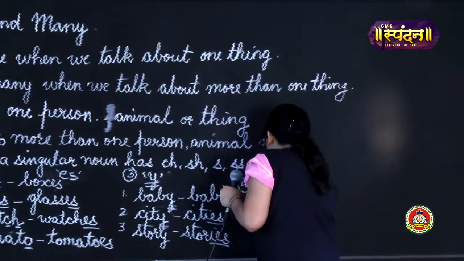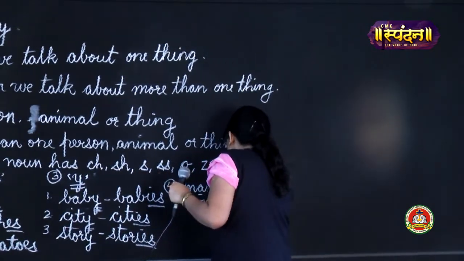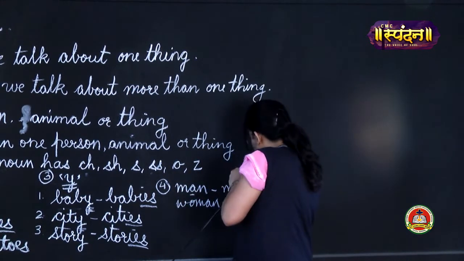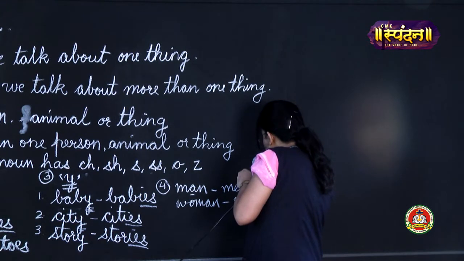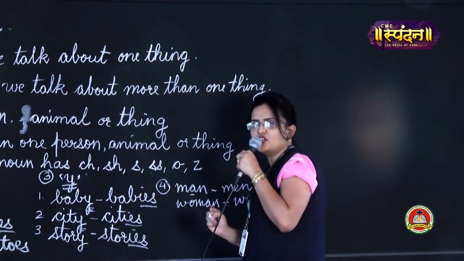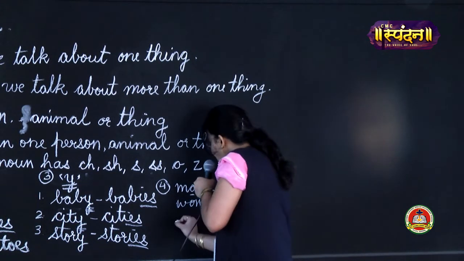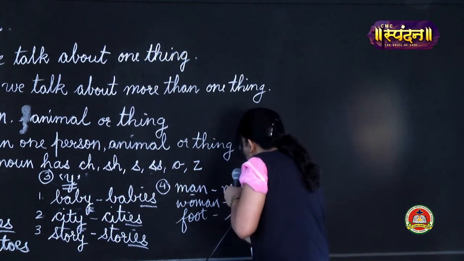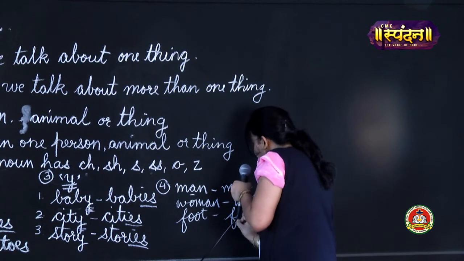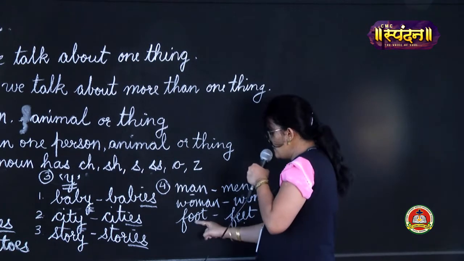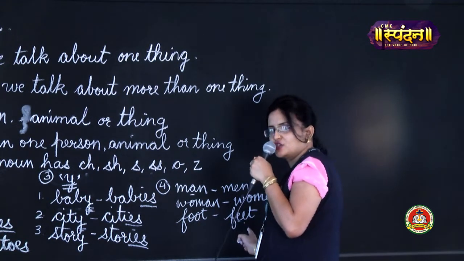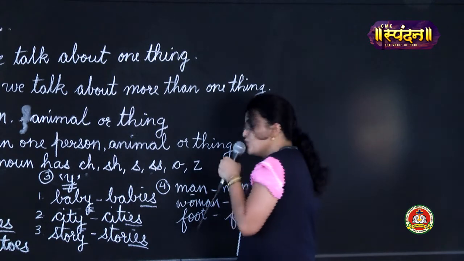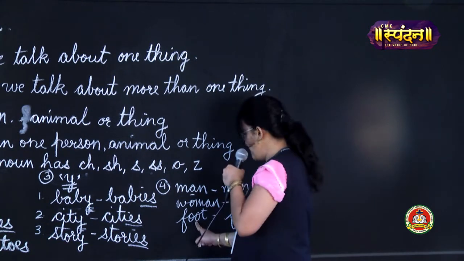Then if I take the other example, woman, again the inside vowel will change and it will change to women. Then if I tell you foot, foot will change to feet. The inside vowels are getting changed and you are making a new word, and this is the plural of the word that I have written here.